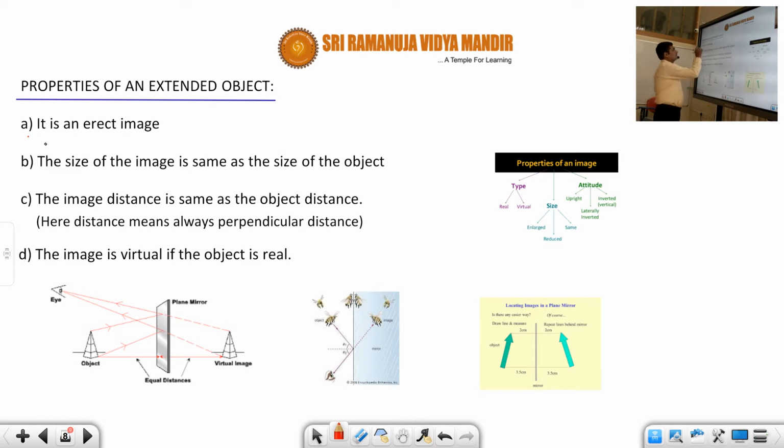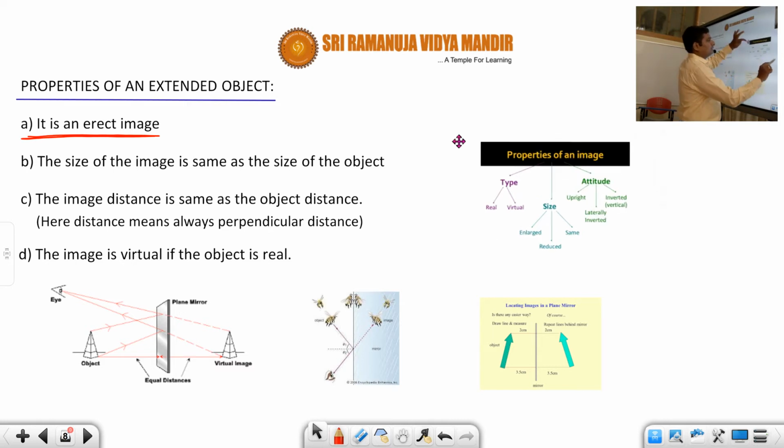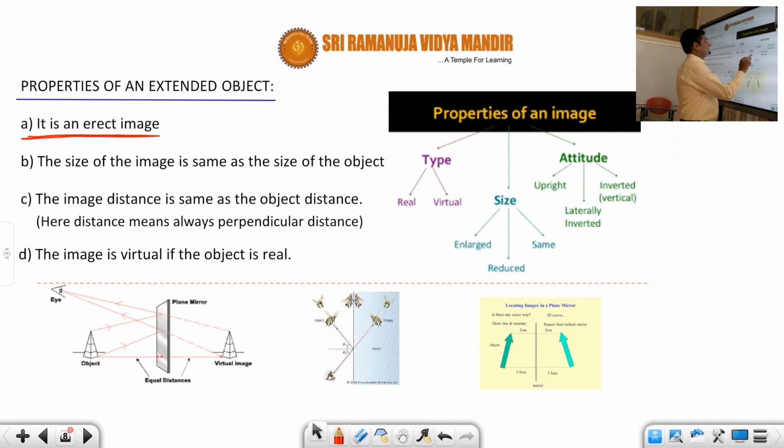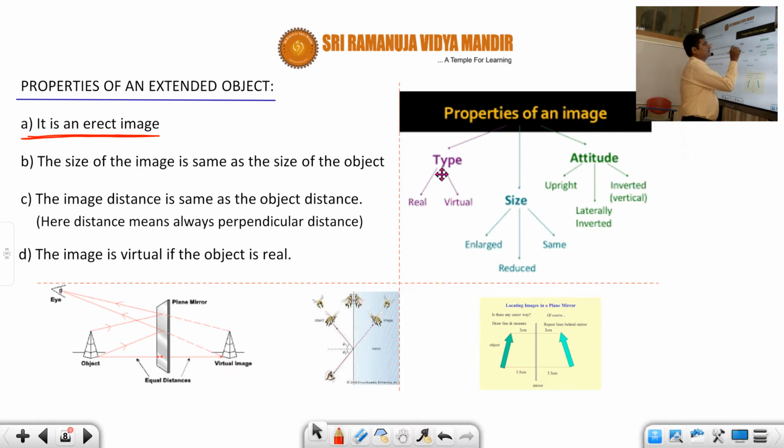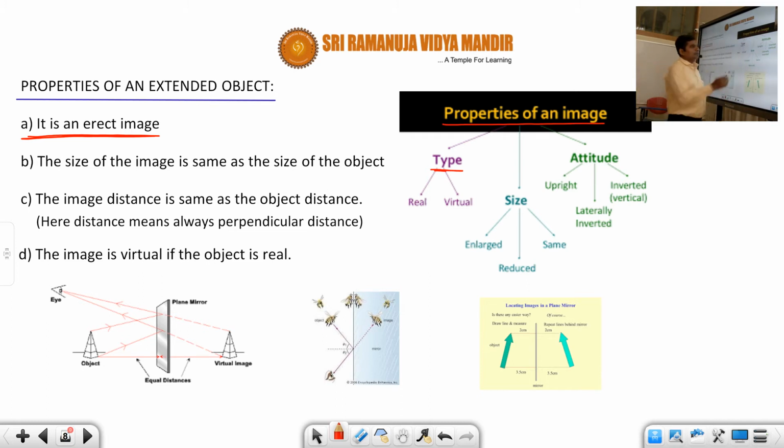First of all, what is the first property, students? It is an erect image. What is meant by erect and what is meant by inverted? Whenever we discuss the properties of an image, there are many things.